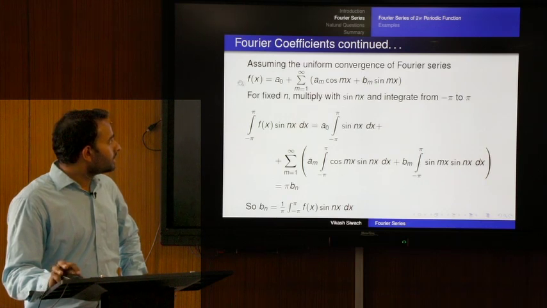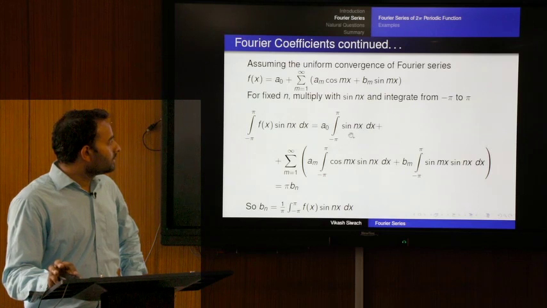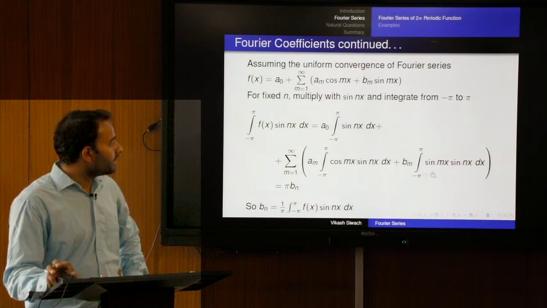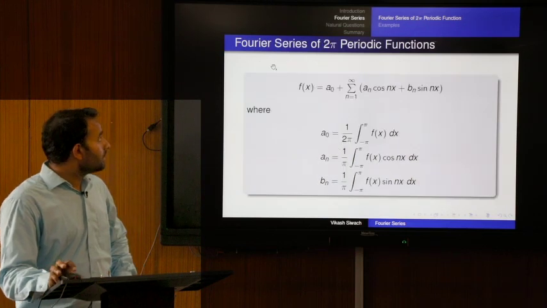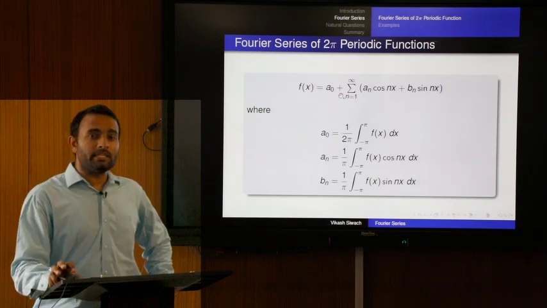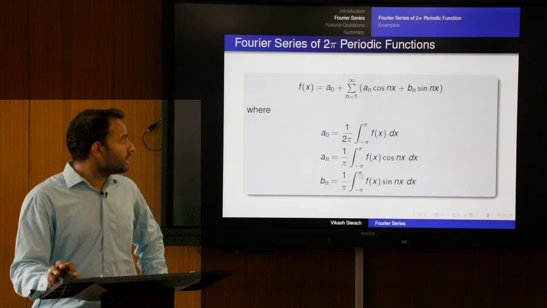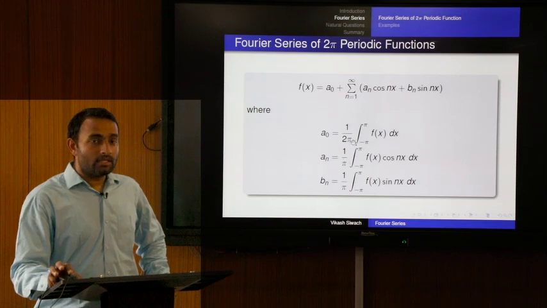Similarly, if we multiply this Fourier series with sin nx and integrate from minus pi to pi, multiplying each term with sin nx, this integral is 0, this is 0, and this becomes non-zero only if m is equal to n. When m becomes n, then this is pi, and this becomes b n, pi b n. So, b n is 1 upon pi times this function. This is what we call the Euler formula. So, ultimately we have proved that if the function f(x) has a Fourier series representation in this way, the coefficients are related to the function f(x) in this way, or we can calculate the coefficients in this way. Let us do one example.